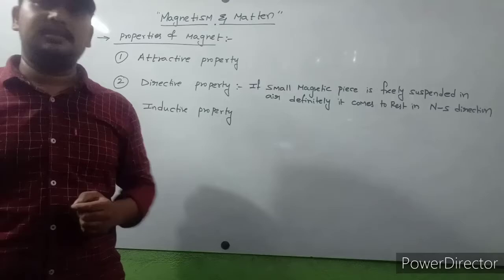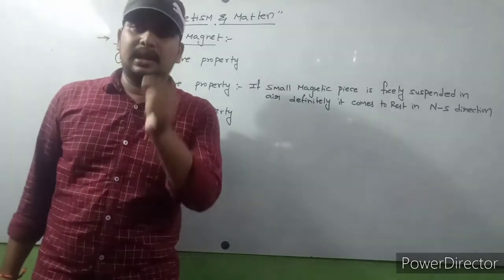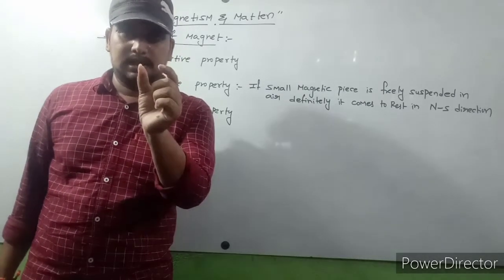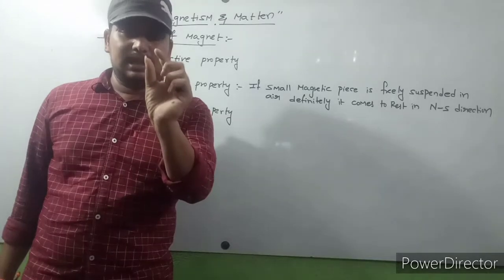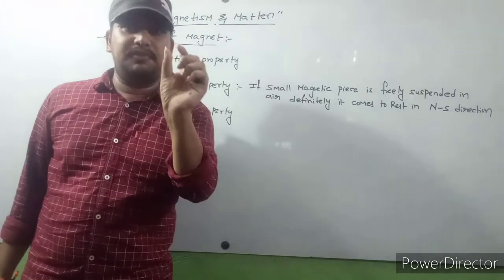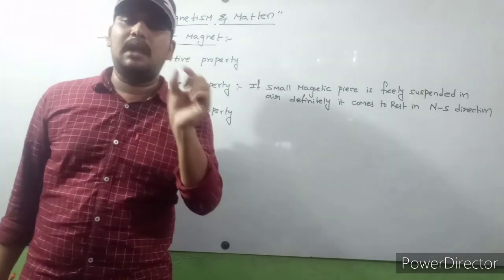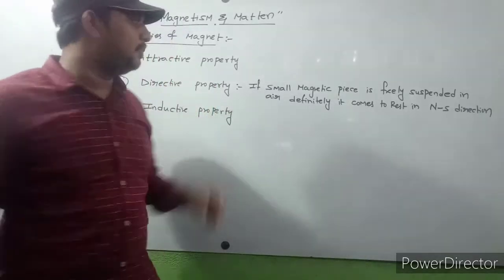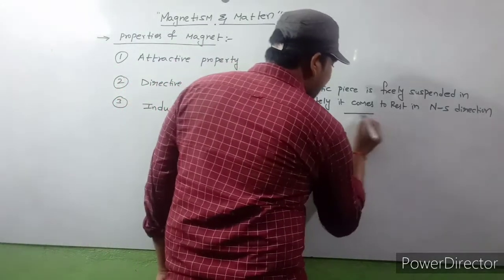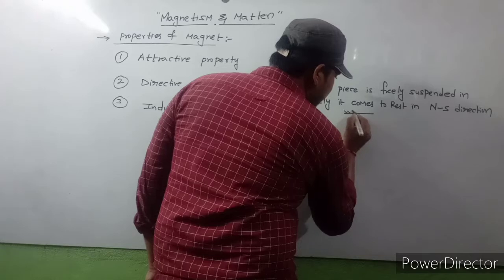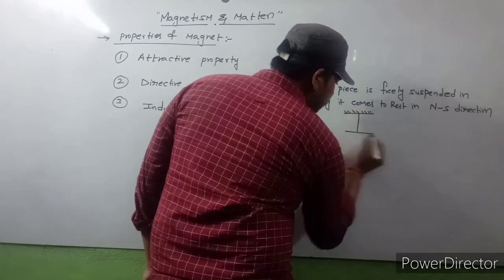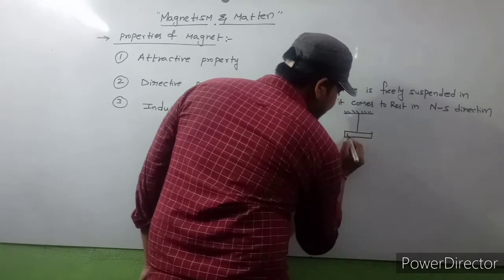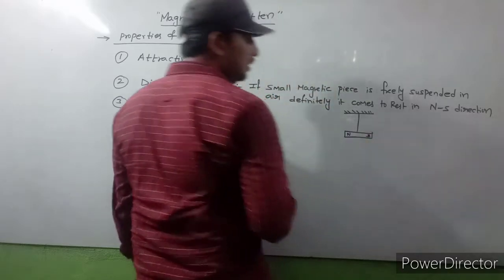Again, I repeat the sentence. If we consider any magnetic piece, that magnetic piece is suspended freely in air with the help of some rigid support. For example, this is some rigid support. So I consider one piece of magnet, it has north and south poles.